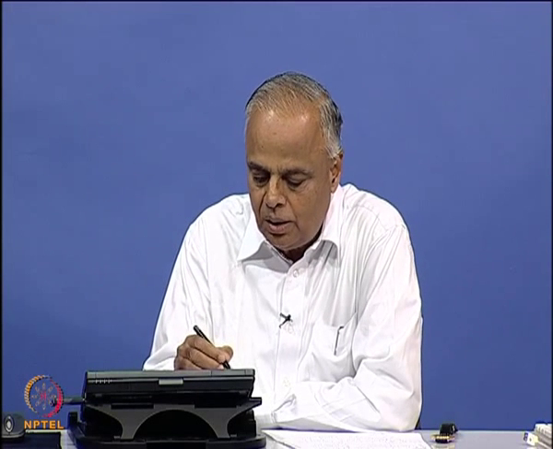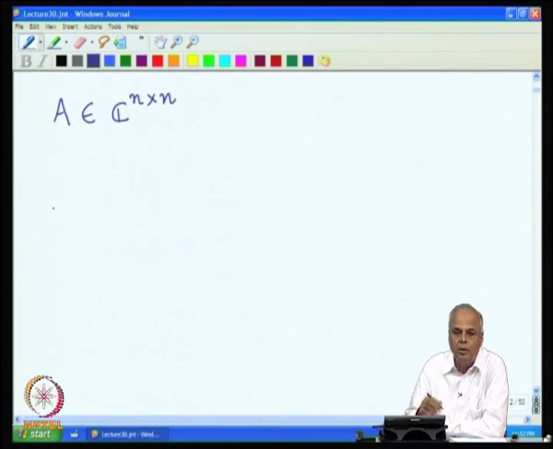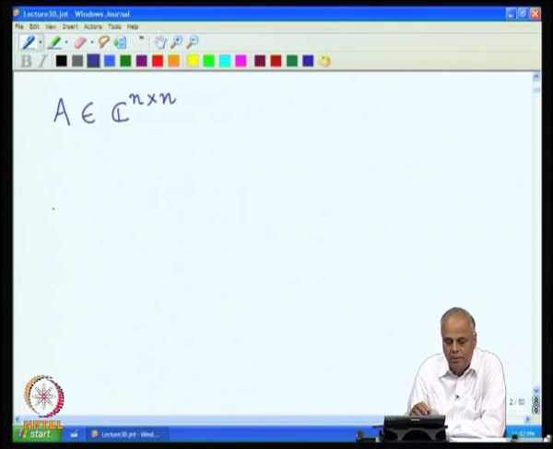In the last lecture we found that if A is a matrix which we treat, it may be a real matrix, but we still treat it as a complex matrix.